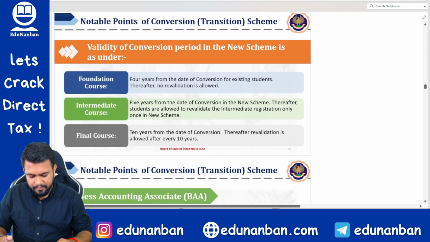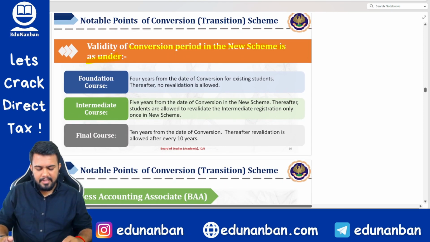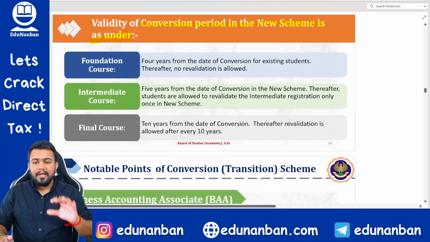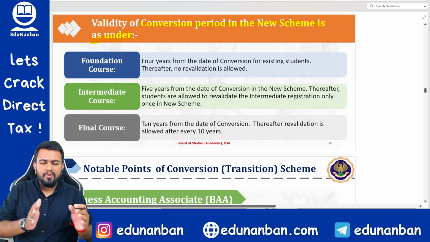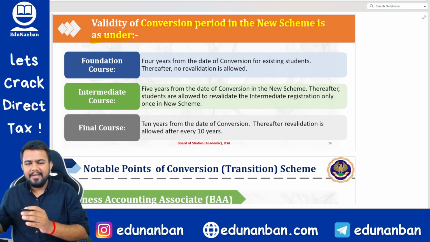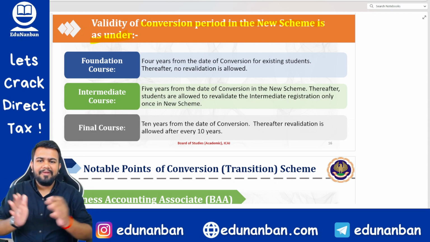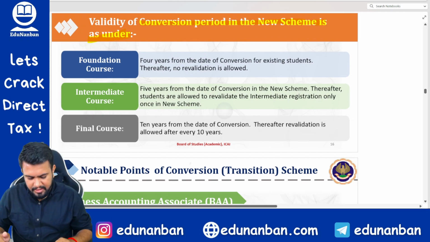Fine. Next, validity of conversion period in the new scheme is as under. See, now if you convert to the new scheme, what will be your validity period in the new scheme? Will the old validity continue in the new validity, or will you get a fresh new validity period? That we will see. See here.